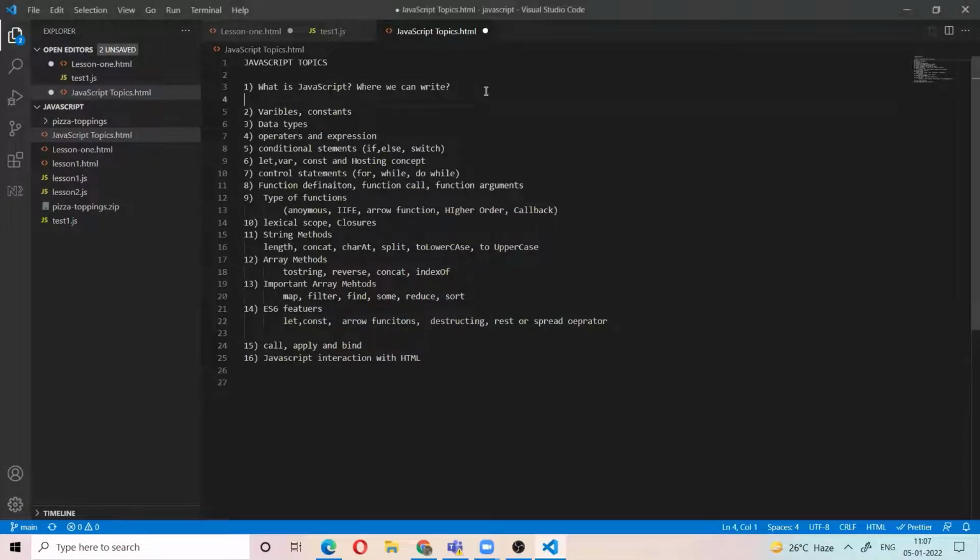JavaScript is a programming language which can be understood by the browser. What are the browsers? You know, Google Chrome, Firefox, Internet Explorer. Those are the browsers. You know, right?